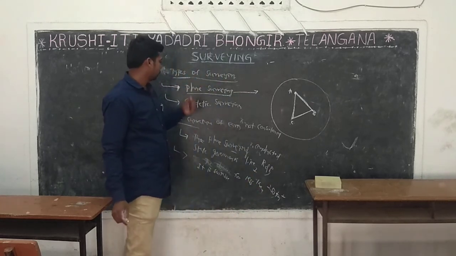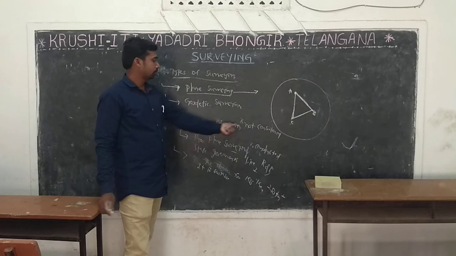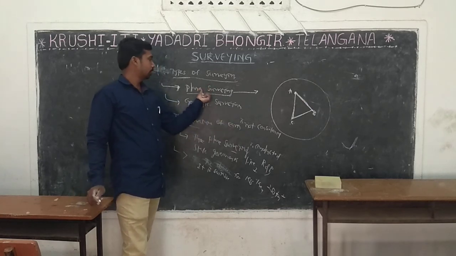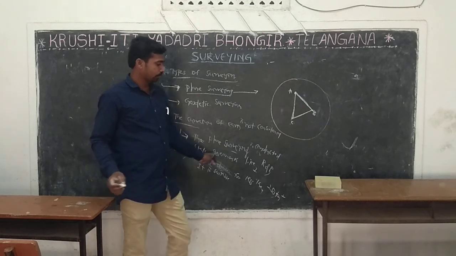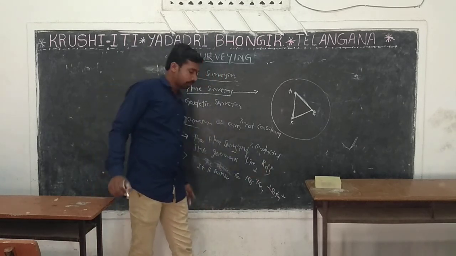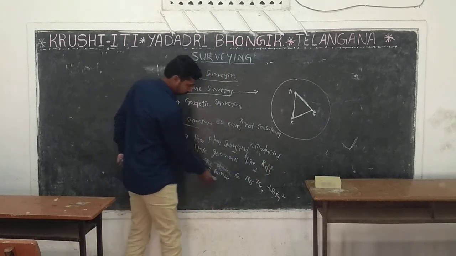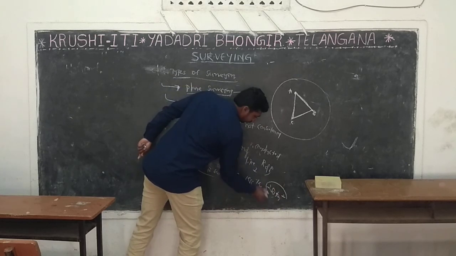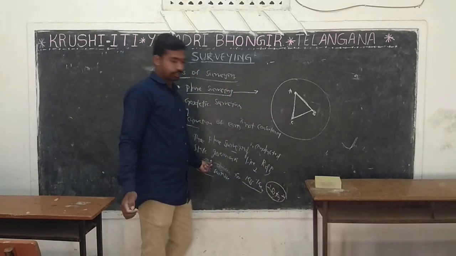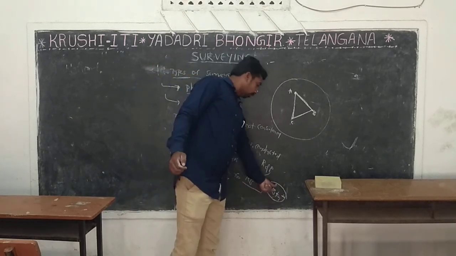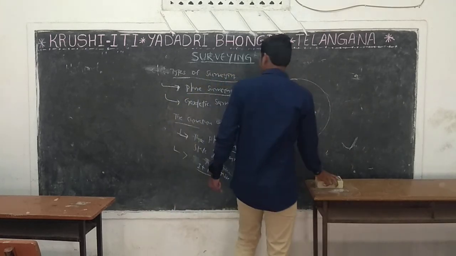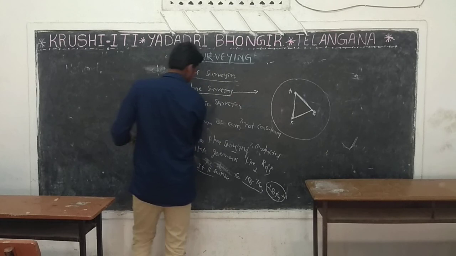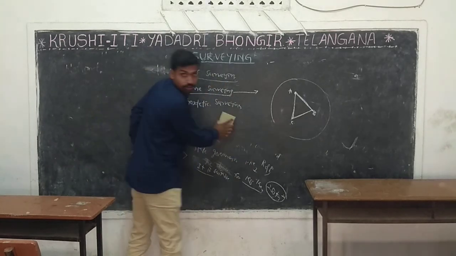What is plane surveying? The curvature of earth is not considered. That survey is called plane surveying. It is conducted by state governments like R&B and irrigation departments. It is suitable for less than 250 square kilometers. Next, what is geodetic surveying?